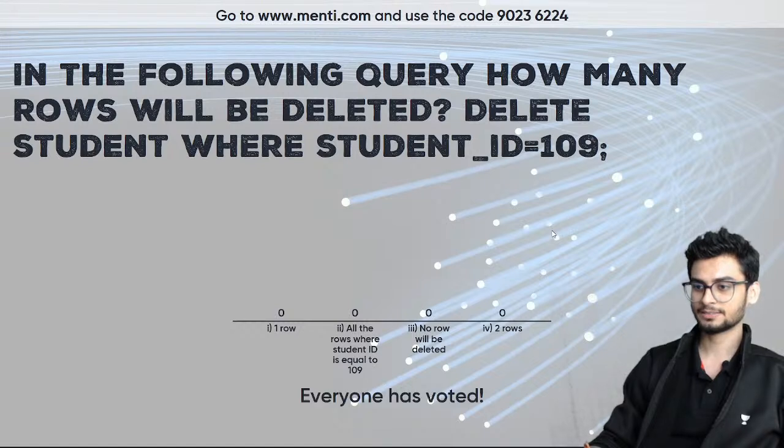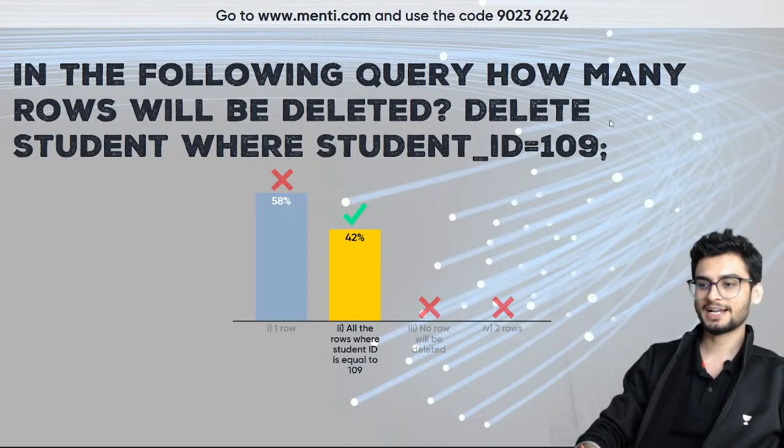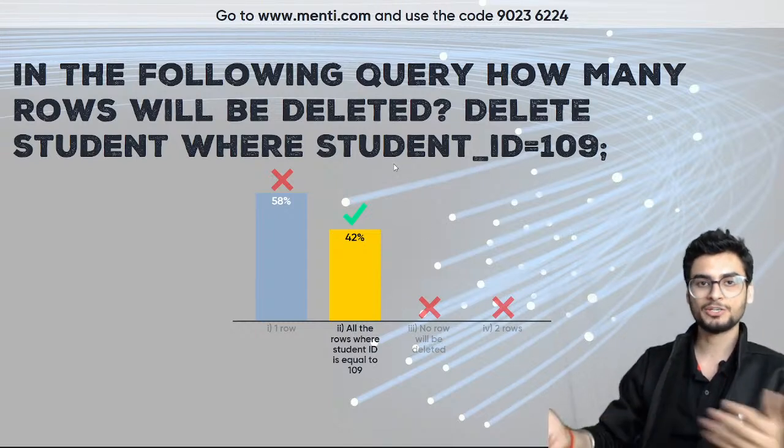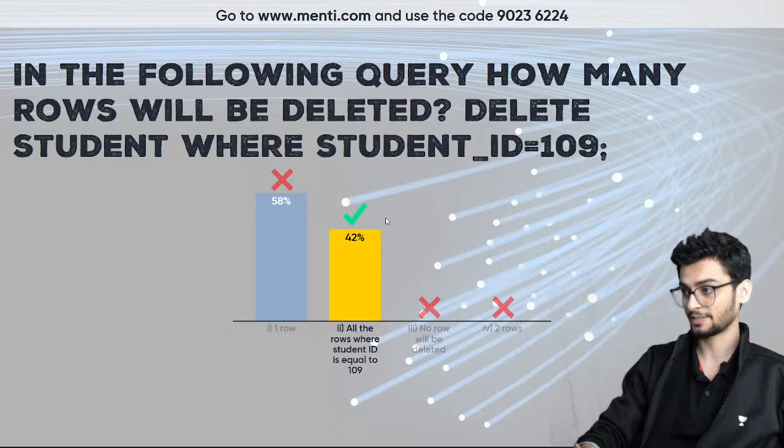So now it is a logical question. Someone said 1 row, but the answer is all the rows where student ID is 109. We have not mentioned कि student ID is a primary key or not. The table can be anything, right? जहाँ जहाँ पर student ID 109 है, वहाँ पर आपका जो data है वो delete हो जाएगा.